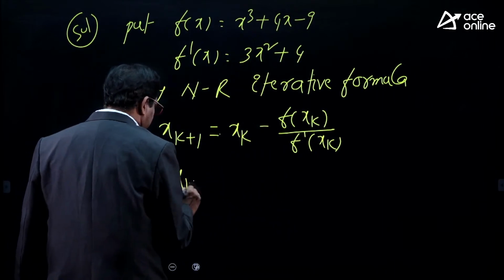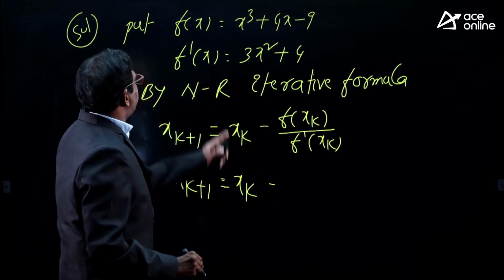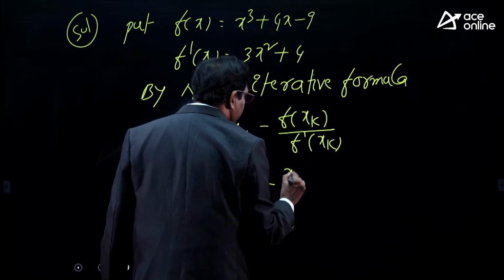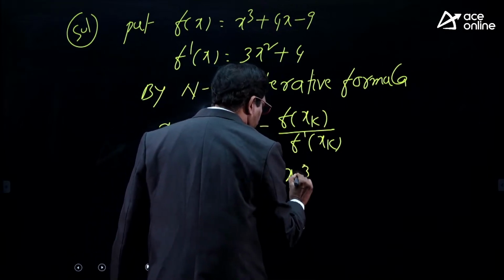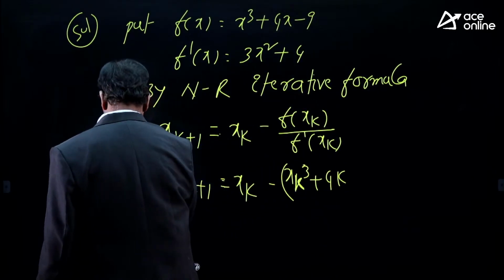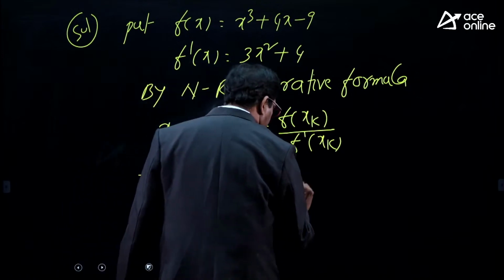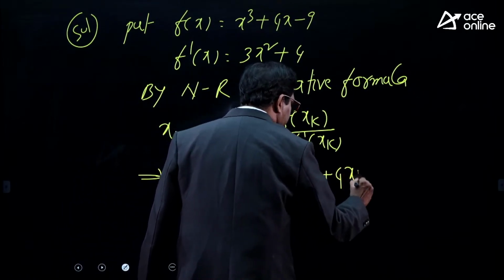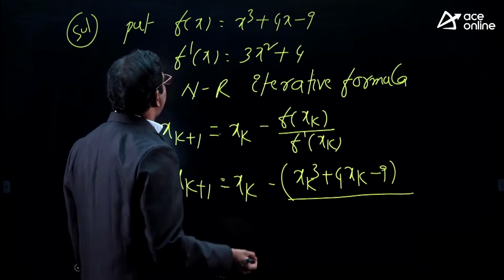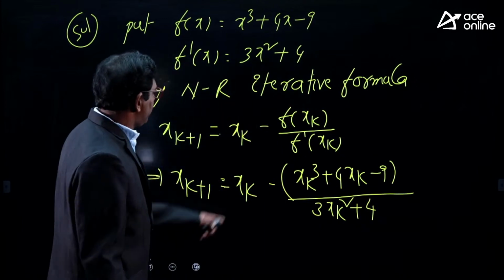That implies xk plus 1 is equal to xk minus xk cube plus 4xk minus 9, divided by 3xk square plus 4. In place of f of x we substitute xk, and in place of f dash of x we substitute that.